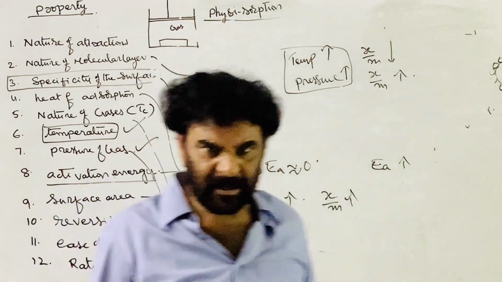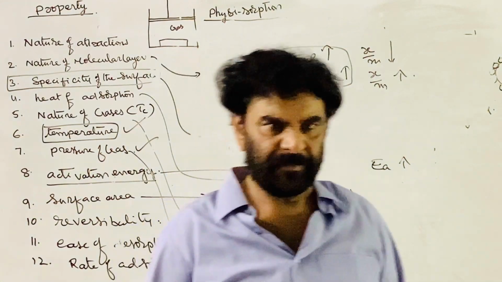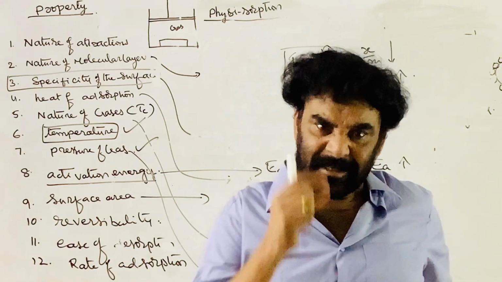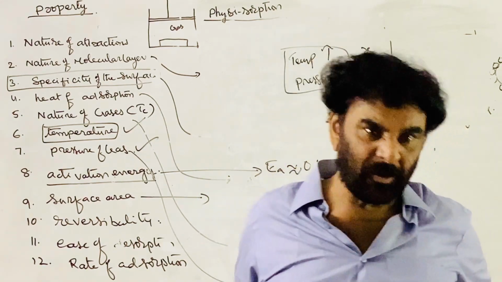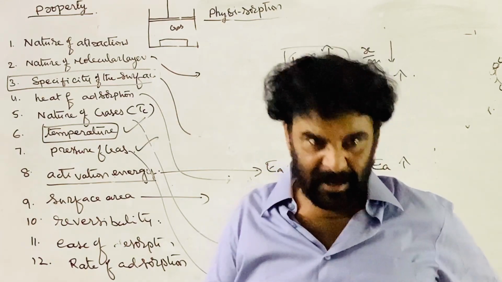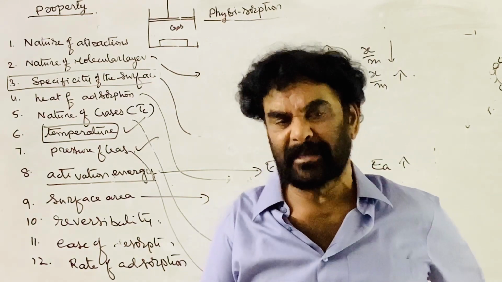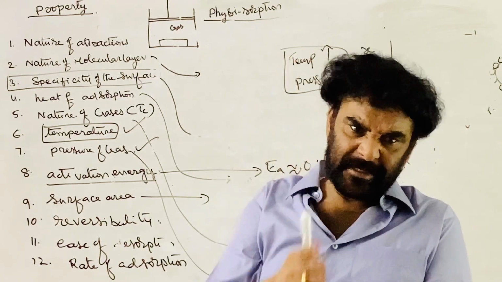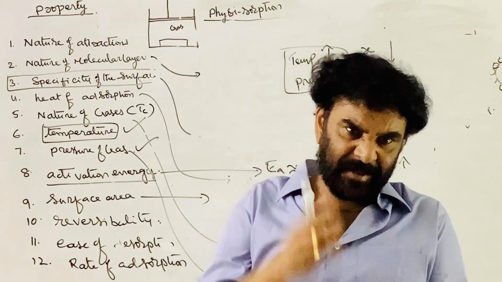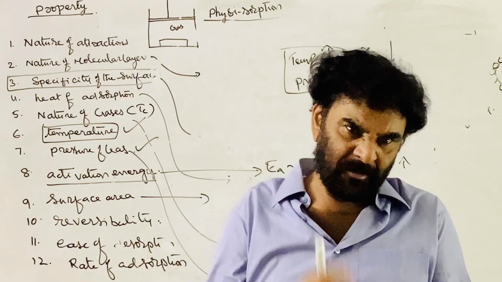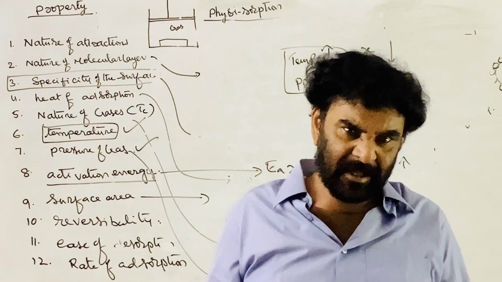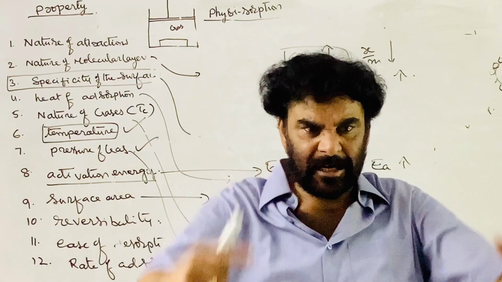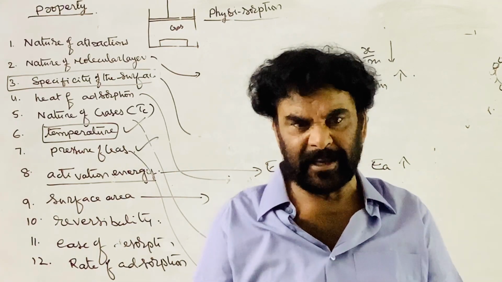I have taken 1 gram of charcoal. But 1 gram of charcoal is not important. What is important is the particle size and the total surface area available, the surface area of the adsorbent. As you decrease the particle size, as you powder it more and more finely, each particle being divided into 100 particles, the total surface area is abnormally increased.